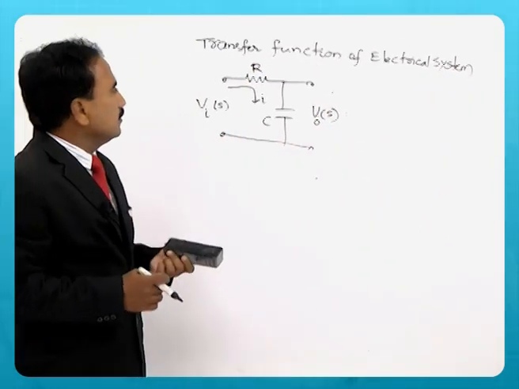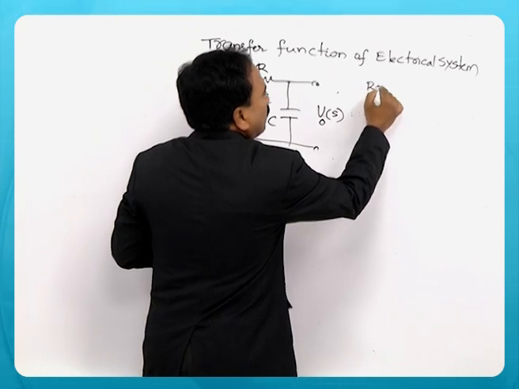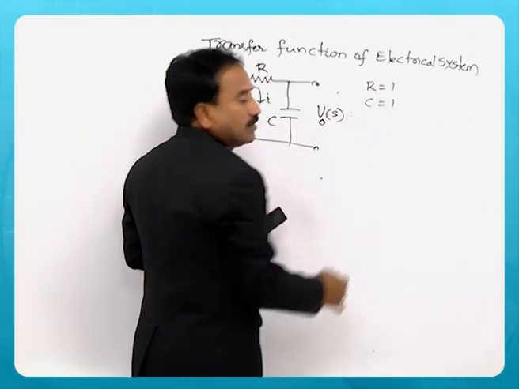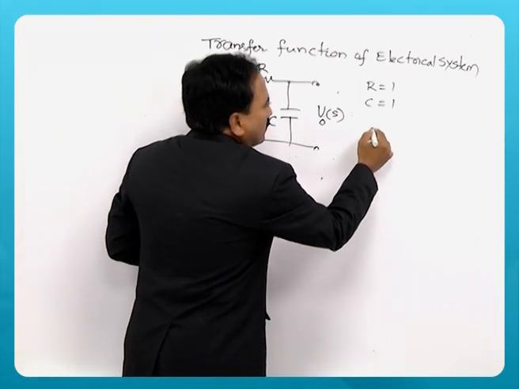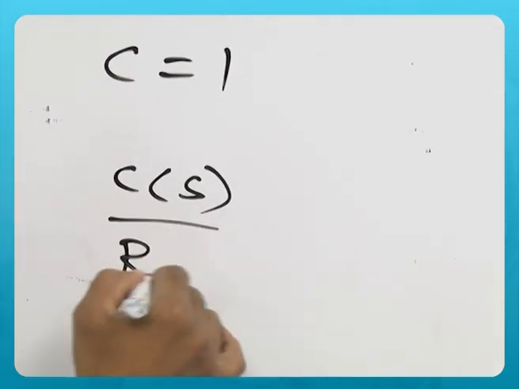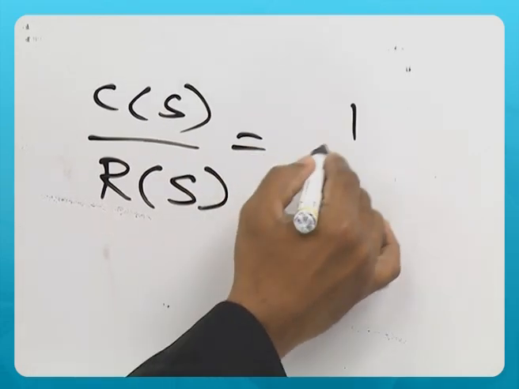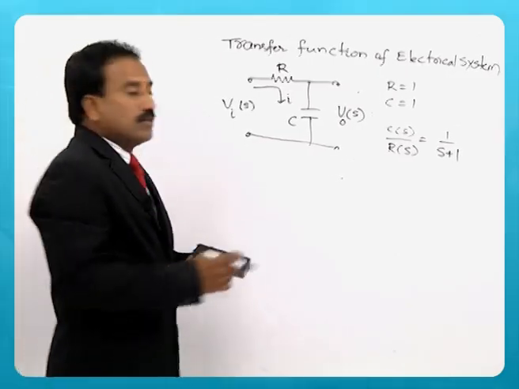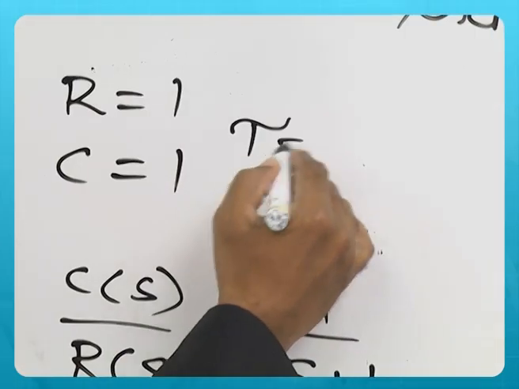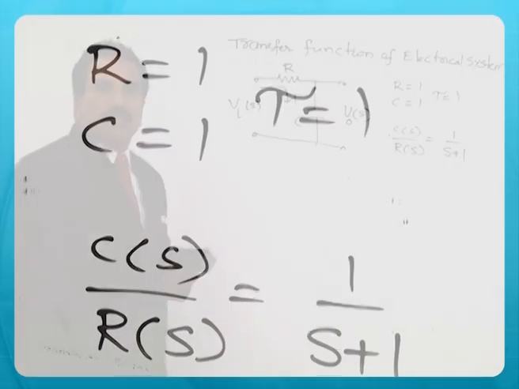So, for this RC circuit, if you say R is equal to 1 and C is equal to 1 farad, then C of s by R of s is 1 by s plus 1. Because I just assumed both values as 1, the time constant is 1.